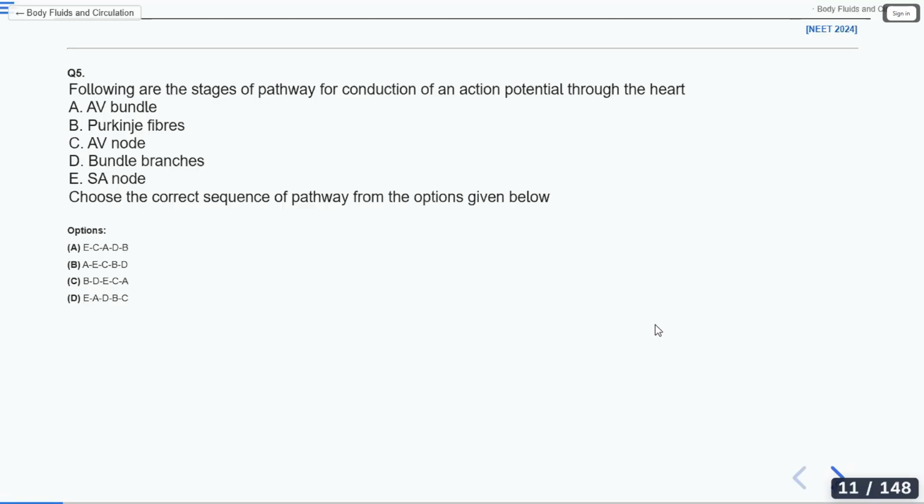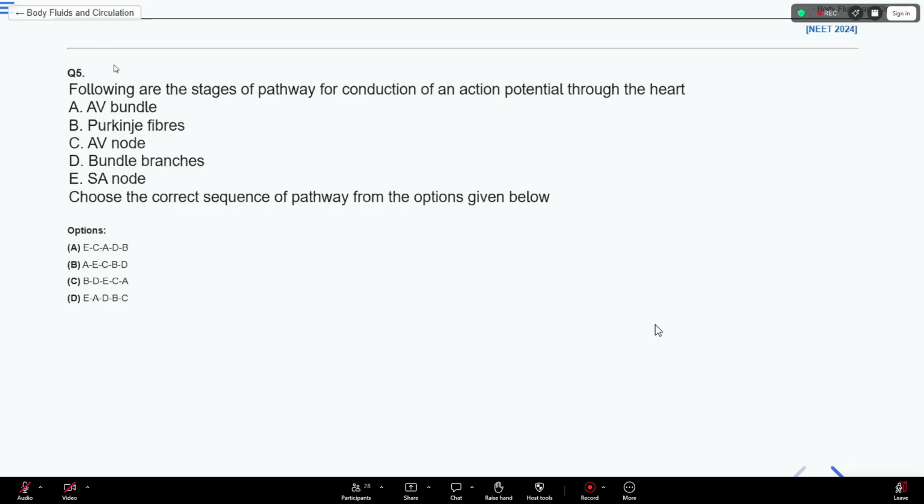It is also known as the bundle of His. Very good, Saksham. So the AV bundle is also known as the bundle of His.